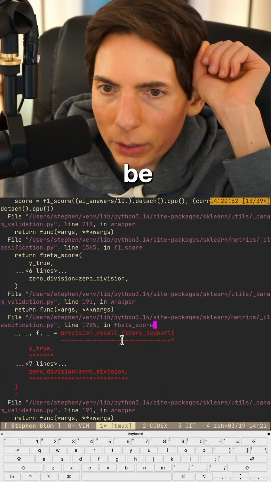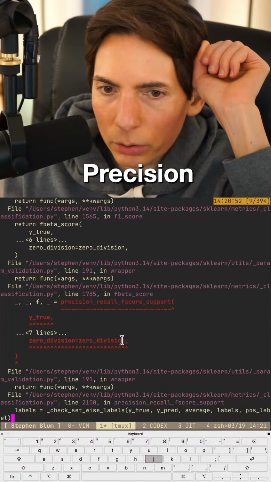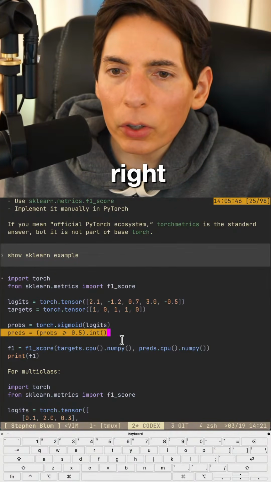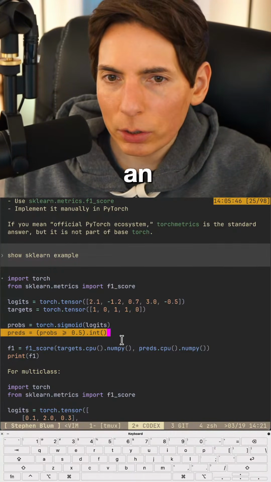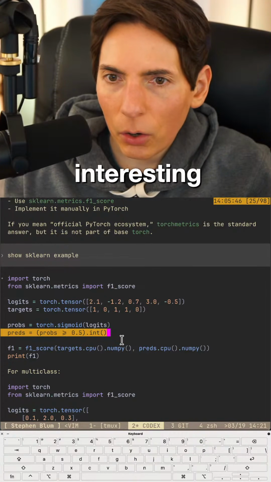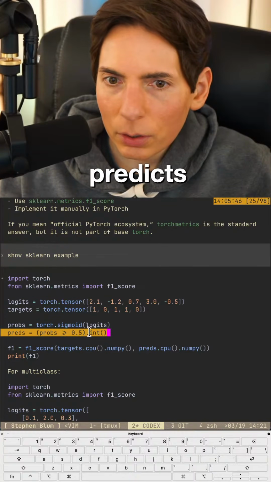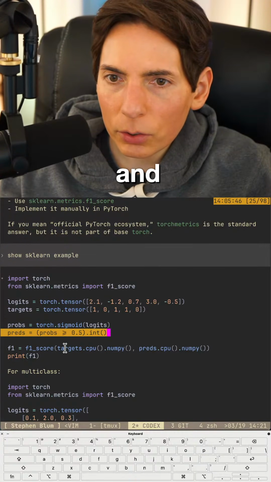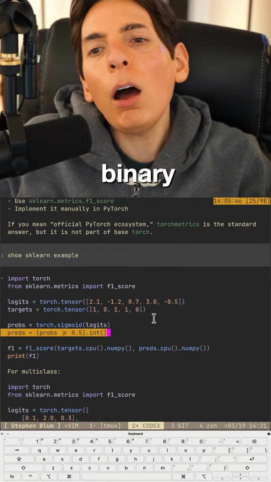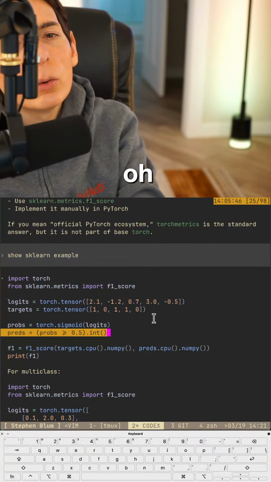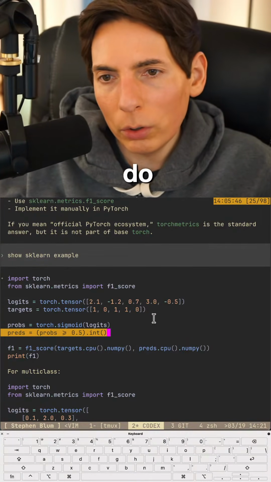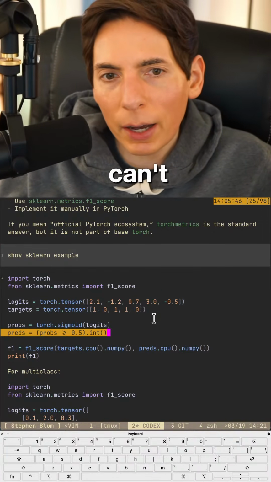Does it need to be a Boolean? Precision, recall. It doesn't say that. All right, dot int. Okay, so it's got to be an integer. The targets have to be integers. Interesting. All right, logits predicts, and then you've got your preds and targets. So this is binary. Oh, we've got a multivariate class. So we're trying to do something that we might not be able to do. We're trying to do something that we can't do, you guys.